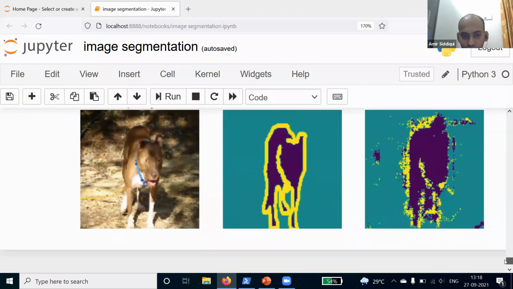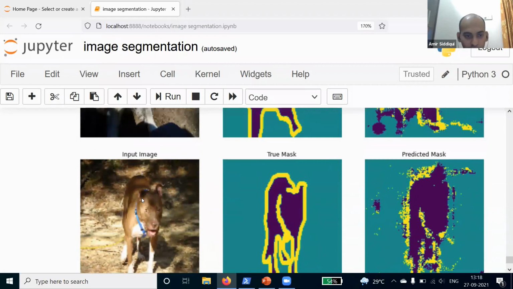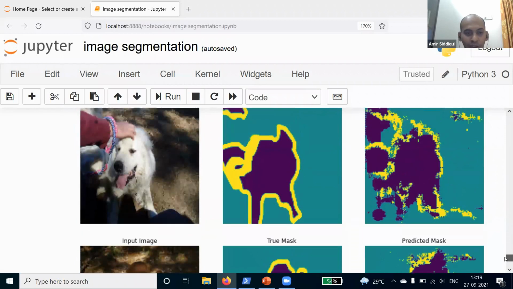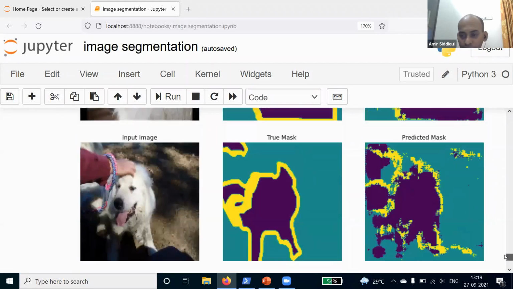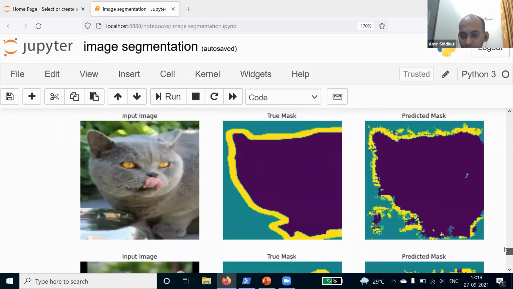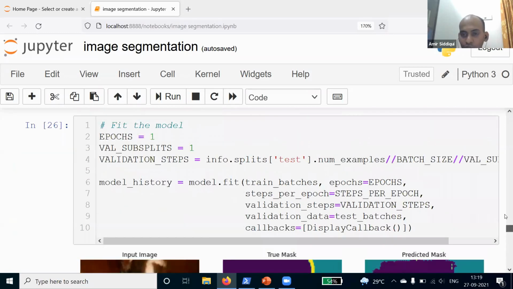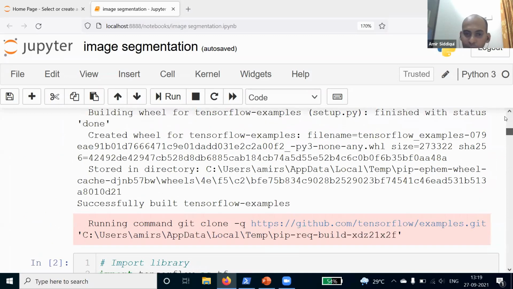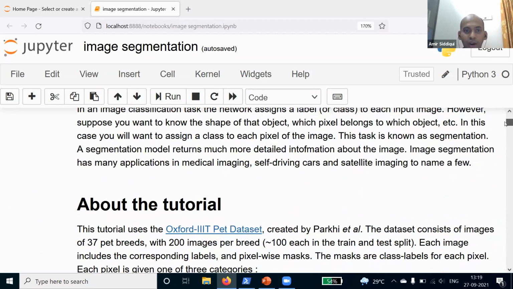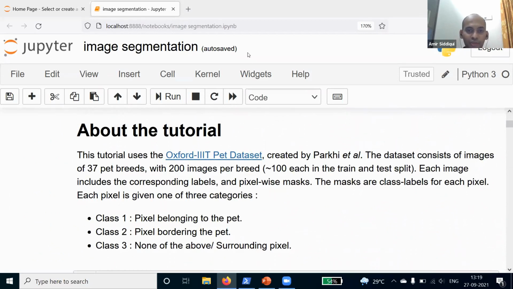And this is for the fifth one. This is the input image. We have this true mask here, and this is the predicted mask. So these are the predictions that we have made with this image segmentation model. This is how you can do all these image segmentation tasks in Python using this U-Net architecture. This is what I was demonstrating. Now, if you have any questions, you can ask me.